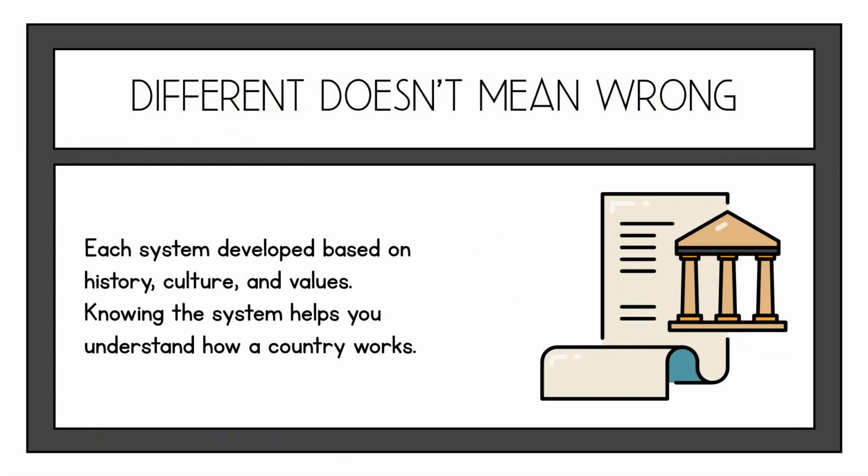Different doesn't mean wrong. Each system developed based on history, culture, and values. Knowing the system helps you understand how a country works. Bureaucracy, democracy, and dictatorship are distinct forms of government, each with its own characteristics and implications.